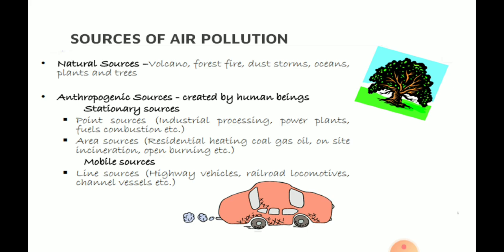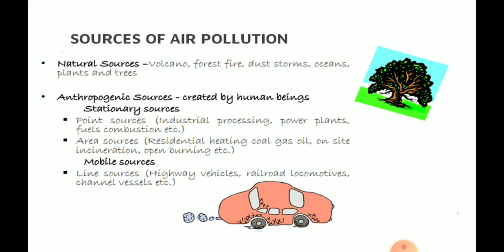Natural source means pollution which occurs because of natural causes. Examples: volcanic eruptions, forest fires, dust storms, oceans, plants, and trees. Anthropogenic sources means those created by human beings. These are further classified into two types, that is stationary source and mobile source.